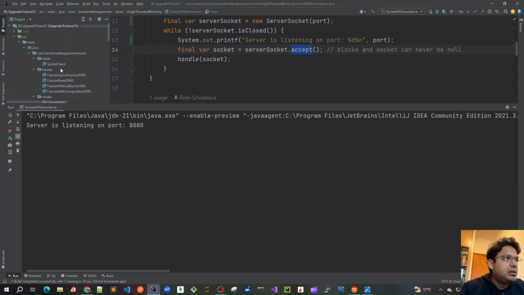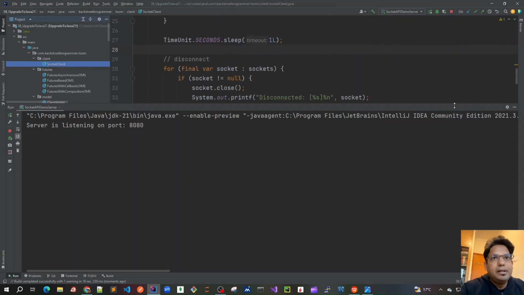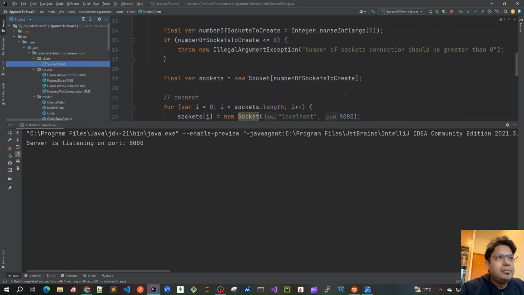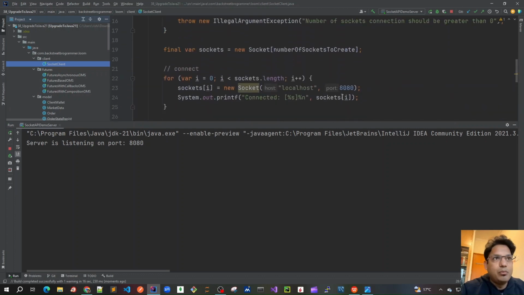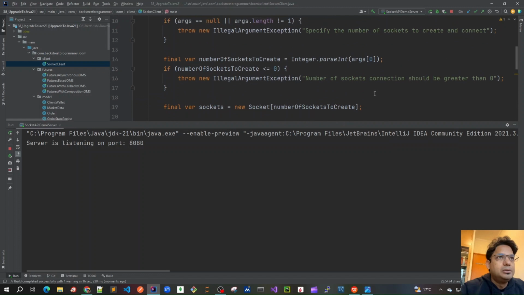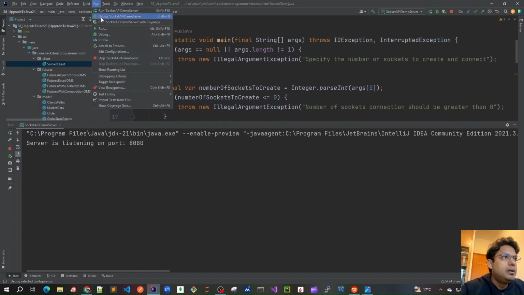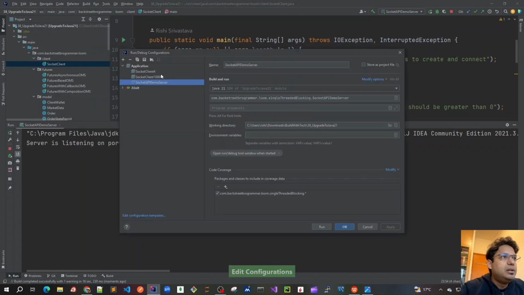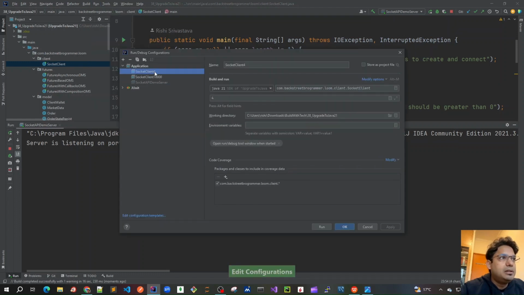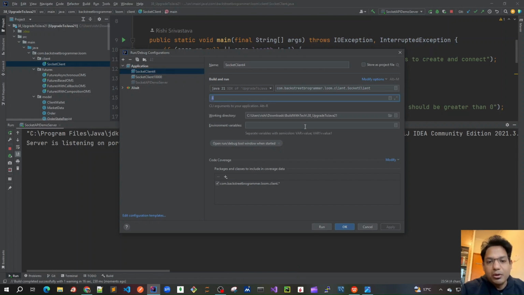So let's try to run the socket client first. As we have learned, the socket client takes one argument, which is how many clients it wants to connect to this port. I already created one configuration, so you can go to Run and then Edit Configurations. Here you can see that I have got socket client 4, in which I am passing the argument 4, which means that 4 clients will be connecting to the socket at the same time. And I have got 10,000, which I will be using later when I discuss virtual threads and more.